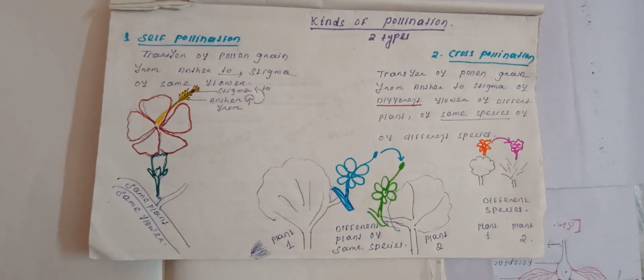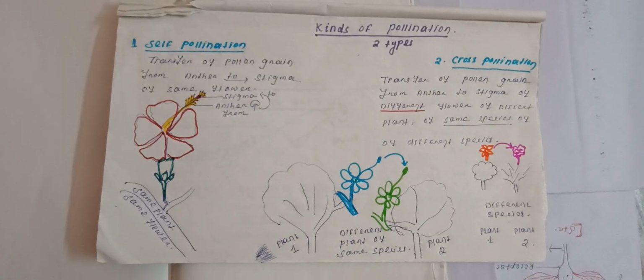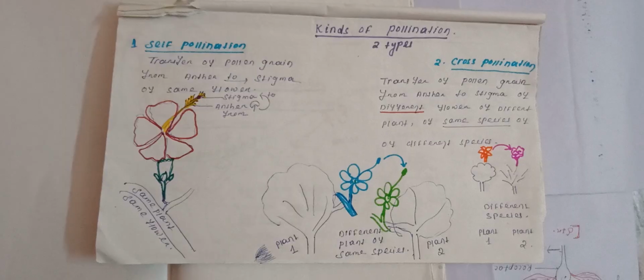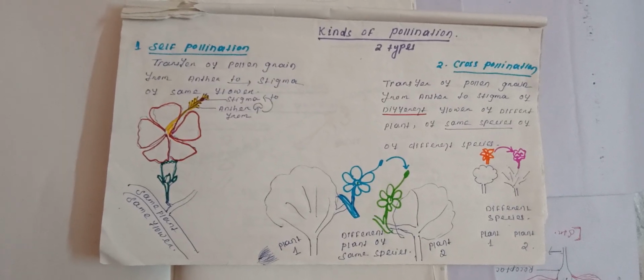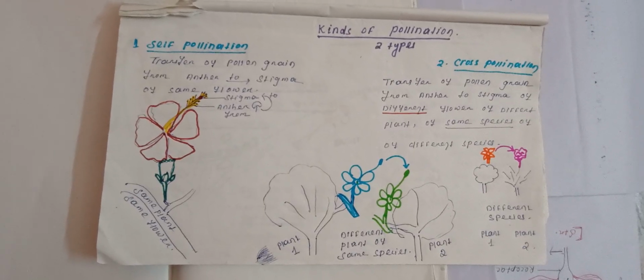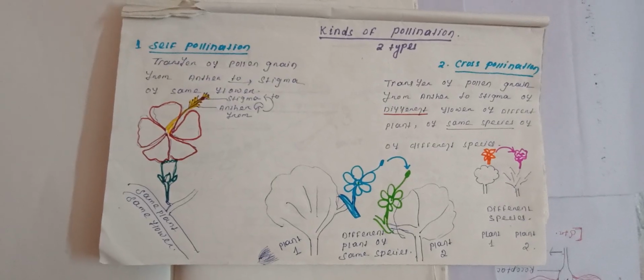This is kinds of pollination. Types of pollination. Pollination is of two types, that is self-pollination and cross-pollination. What is pollination? Pollination is the transfer of pollen grain from anther to stigma of the pistil.